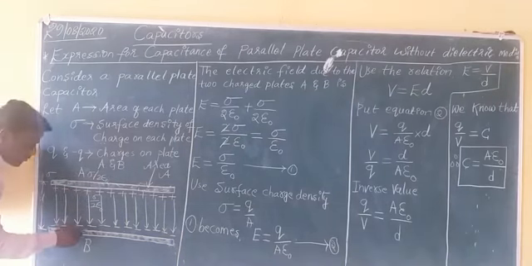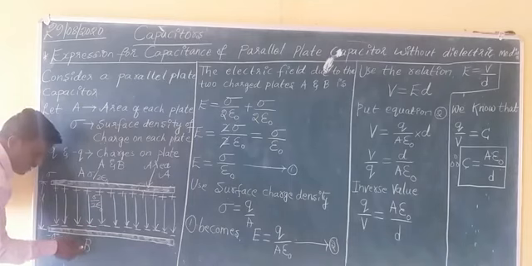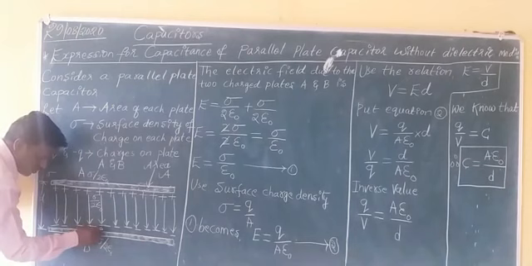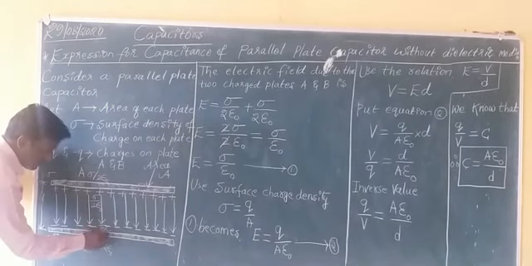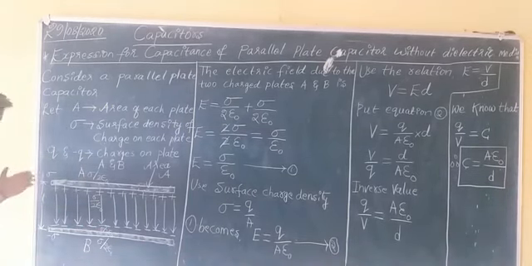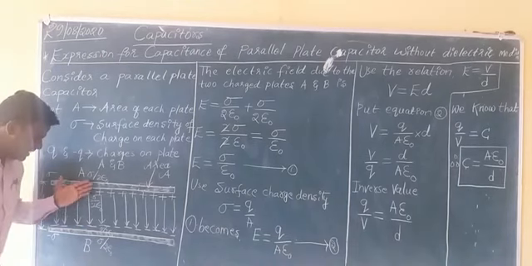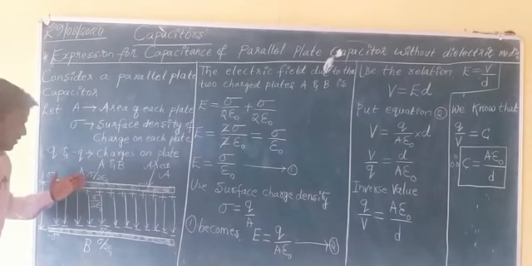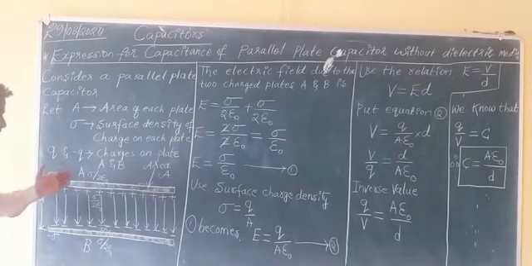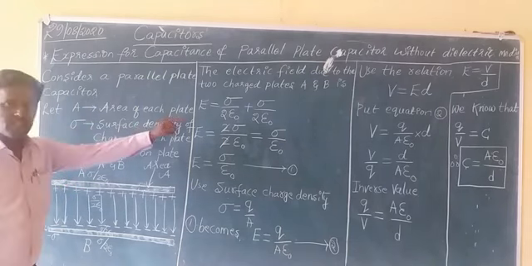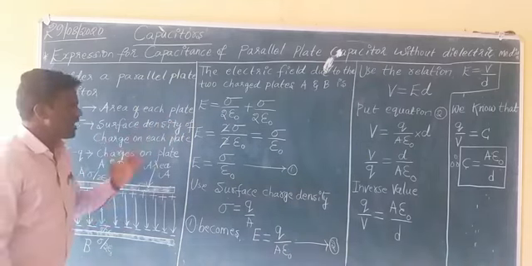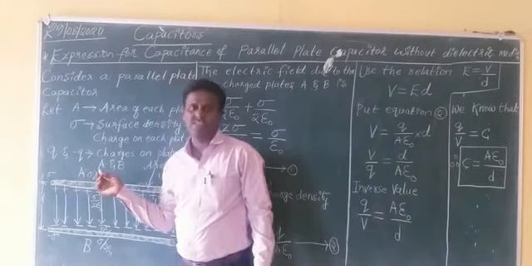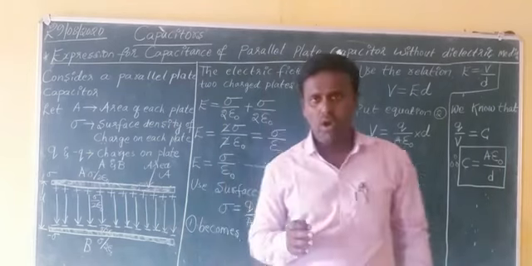What is the electric field on the outer region of conductor B? Here also it is sigma by 2 epsilon naught. Here also you will get 0 for conductor B. But what is the electric field in the region between A and B? In the region between A and B, you go for adding the two values of electric fields.